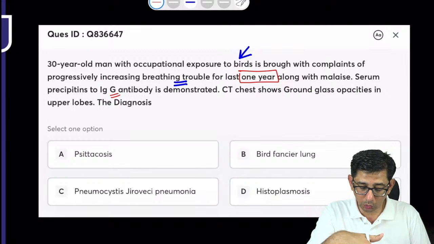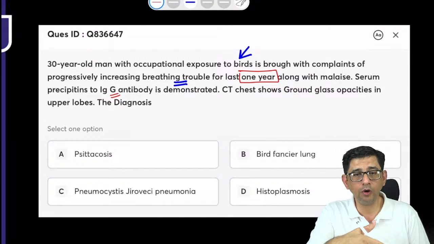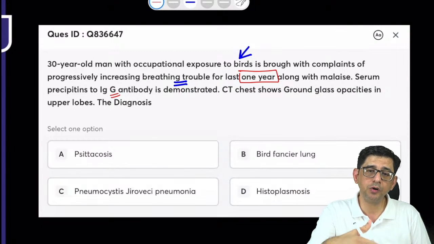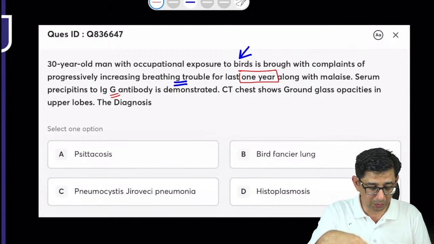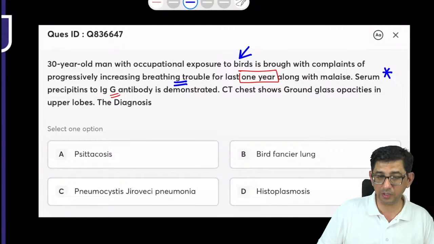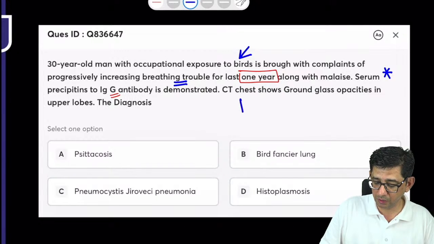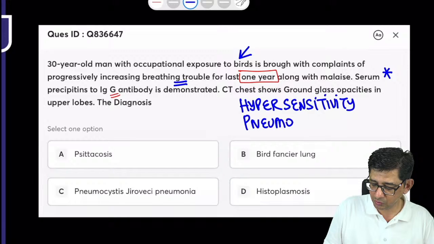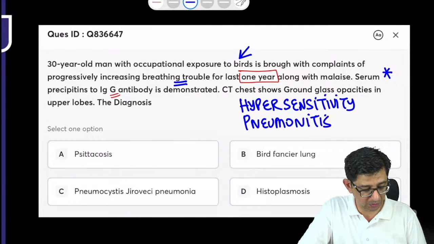He has been having trouble for one year. So this is not going to be psittacosis. This is going to be a disease of occupational exposure. Plus, what is also giving you a hint is this keyword serum precipitants. Where is the word serum precipitants written? In the respiratory system, it is written in only one disease. Only one lung disease in respi will have this word written, hypersensitivity pneumonitis. Examples of hypersensitivity pneumonitis are bagassosis, byssinosis, and if I say more the answer will also be made, which is obviously visible here.